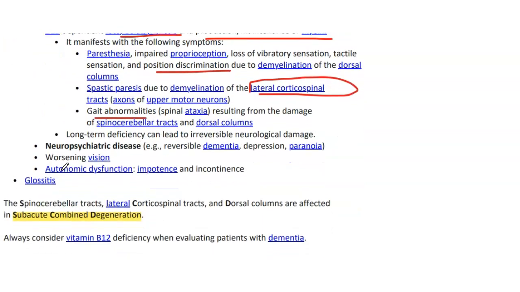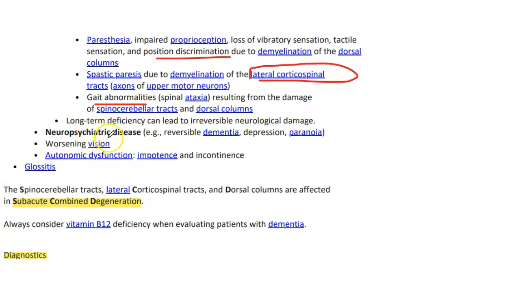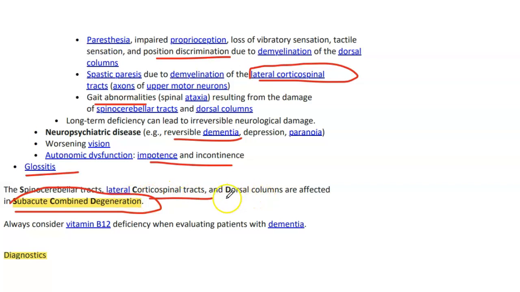Long-term deficiency can lead to irreversible neurologic damage and neuropsychiatric disease, so there will be reversible dementia, depression, paranoia, worsening vision, autonomic dysfunction like impotence and incontinence, and there will be glossitis. We have subacute combined degeneration, so you can remember it: S for spinocerebellar tract, C for corticospinal tracts, and D for dorsal column. So these three pathways are affected. Always consider B12 deficiency when evaluating a patient with dementia.